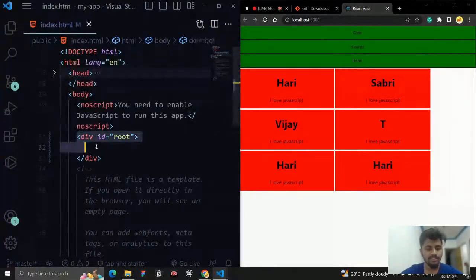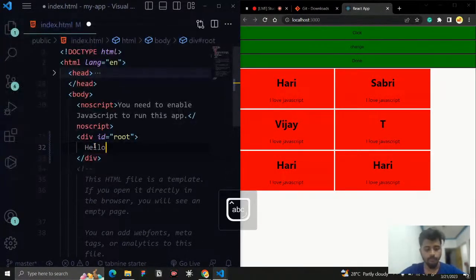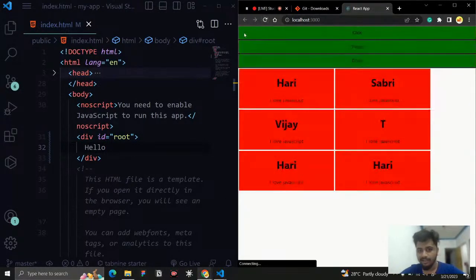And here you can see a div with the id root. Okay, so the div has an id of root and it is closed, and there is nothing inside it. Let me write something here. I just say hello, and you can see that hello came, and it will be gone. You can see that, right?